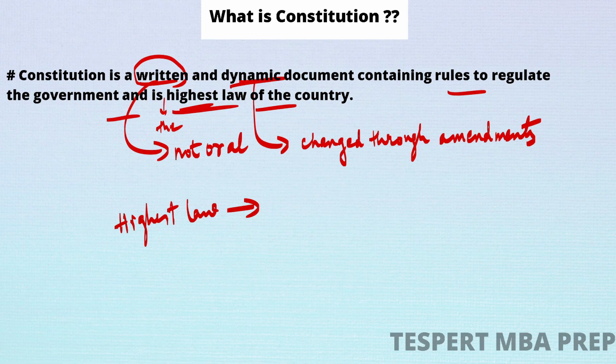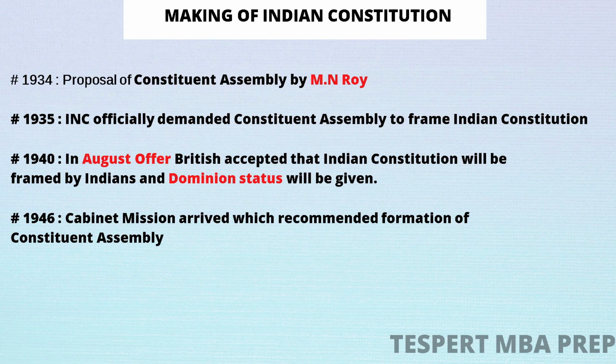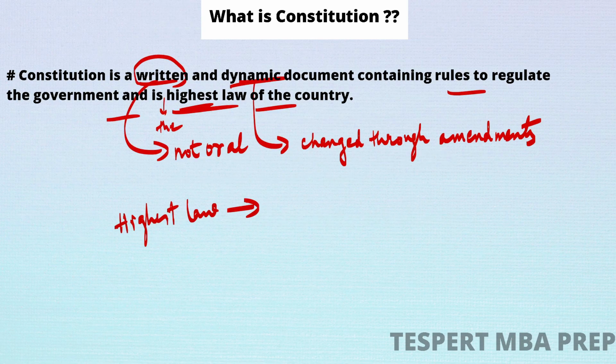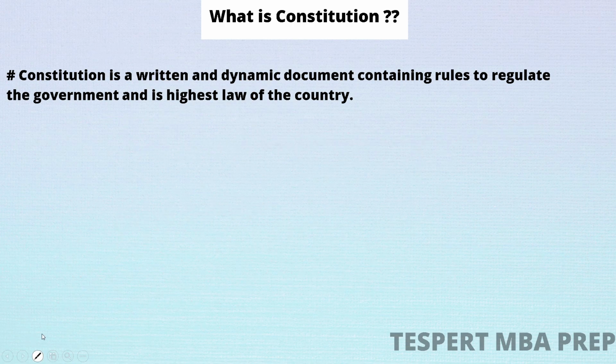Before getting into the making of the constitution, we shall discuss the types of constitution. Now, what are the types of constitution? How many types? There are basically two types: the first one is written constitution and the second one is unwritten constitution.